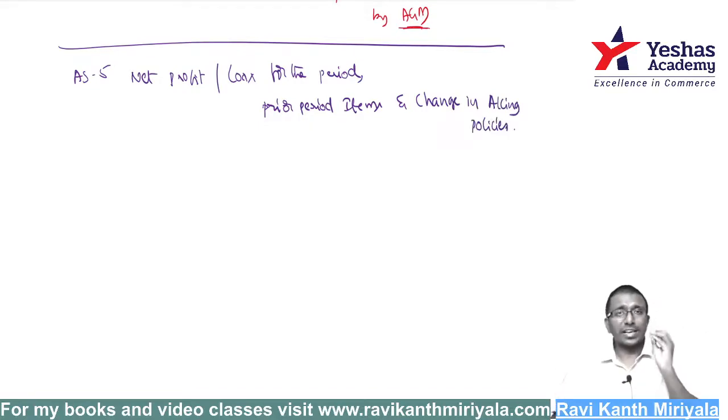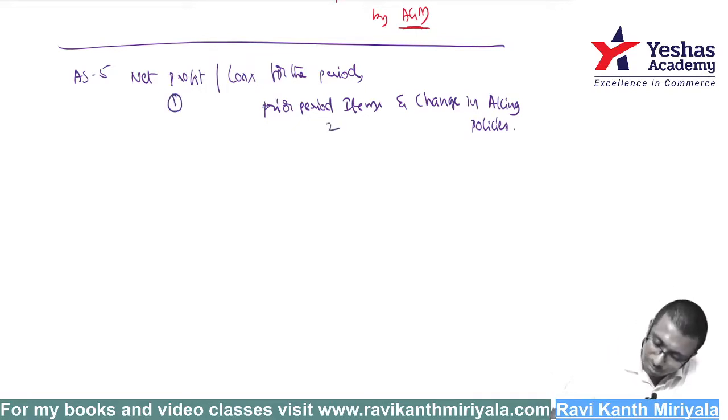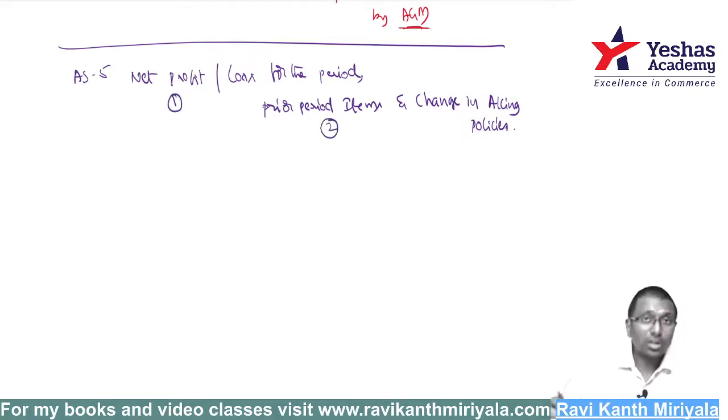This is the heading of the standard. This is topic number 1. This is topic number 2. Change in accounting estimation is one more topic. That is topic number 3, and that is not part of the heading, but doesn't matter. That is also a topic. This is topic number 4.